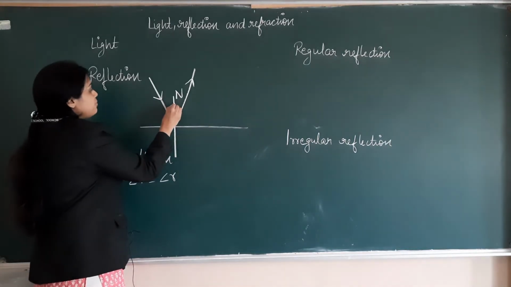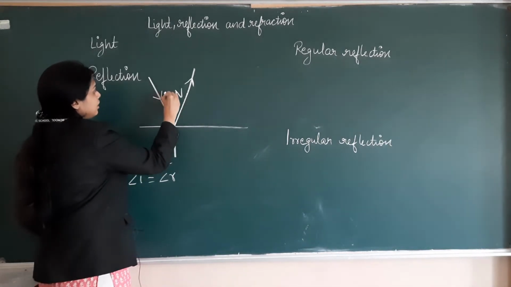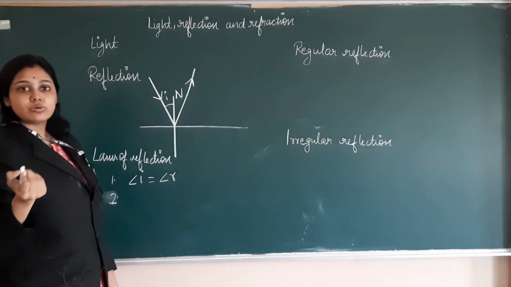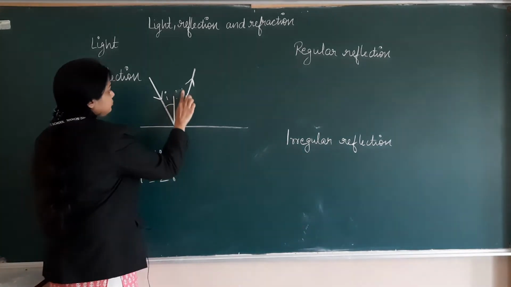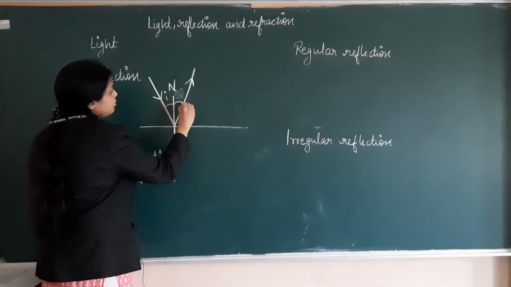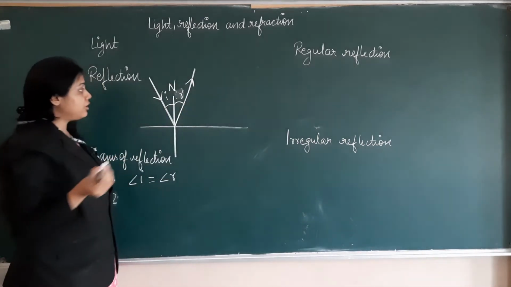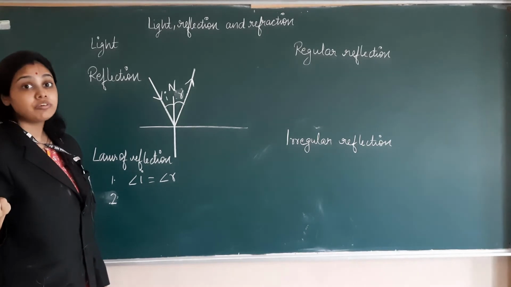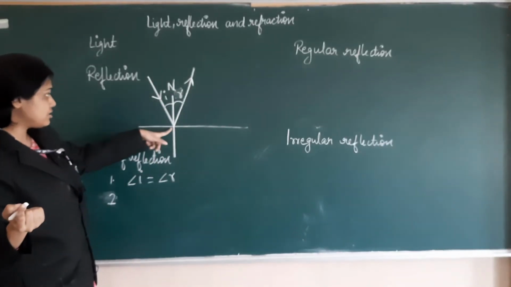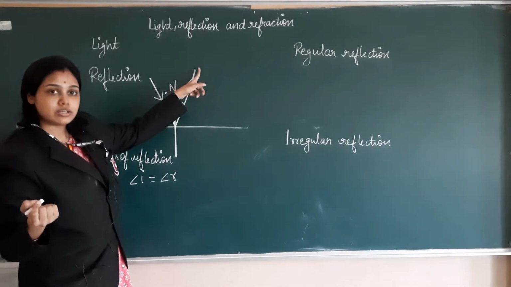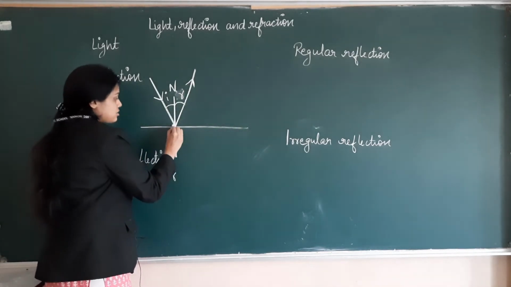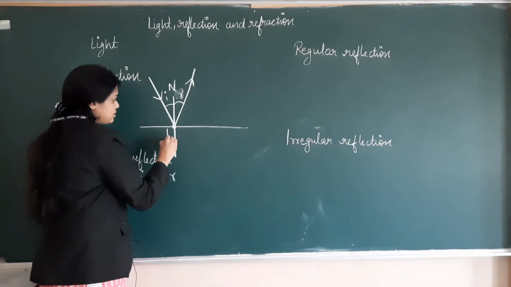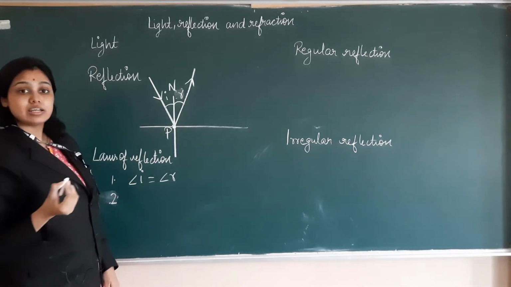The angle between the incident ray and normal is known as the angle of incidence, and the angle between the reflected ray and normal is known as the angle of reflection. This is the incident ray, this is the reflected ray. This is our reflecting surface, and this point is known as the point of incidence.